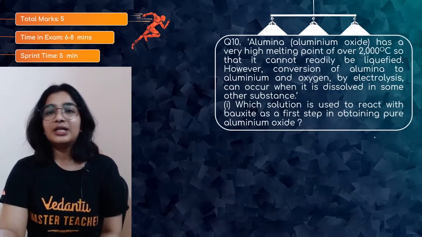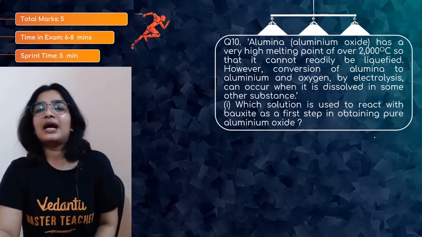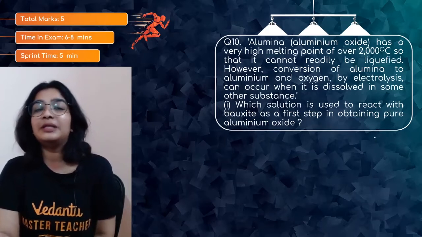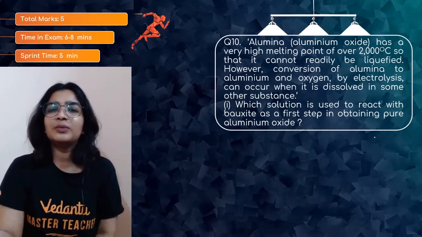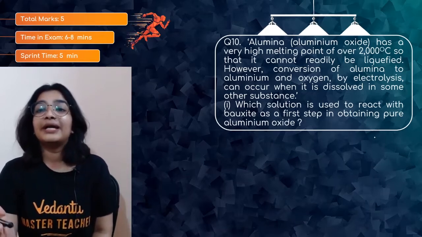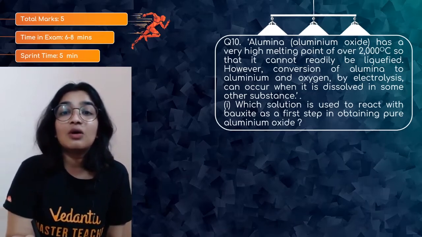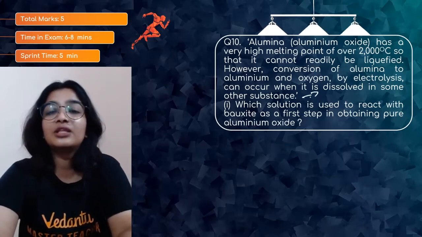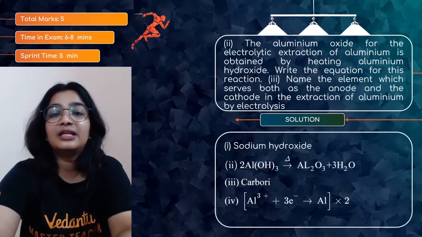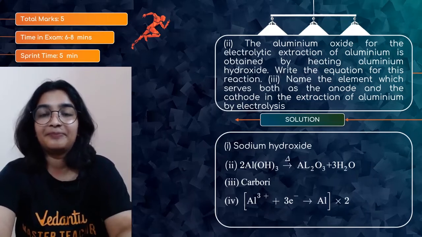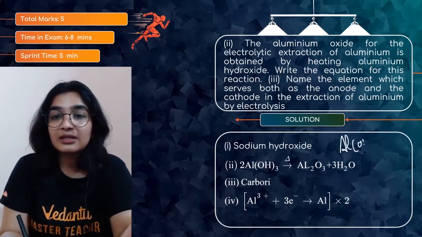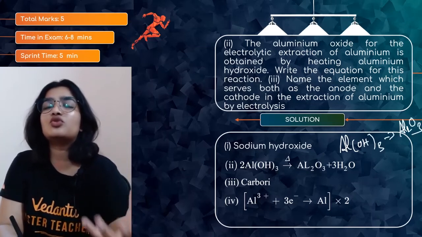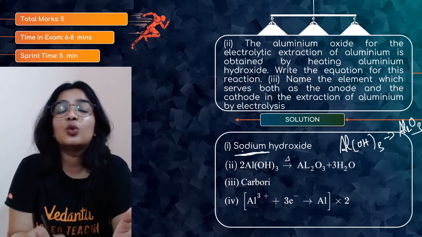Question number 10. Alumina or aluminium oxide has a very high melting point, over 2000 degrees Celsius, so that it cannot readily be liquefied. However, conversion of alumina to aluminium and oxygen by electrolysis can occur when it is dissolved in some other substance. Which solution is used to react with bauxite as a first step in obtaining aluminium oxide? So Al(OH)3 to Al2O3, for which we have to use a strong alkali, that is sodium hydroxide.